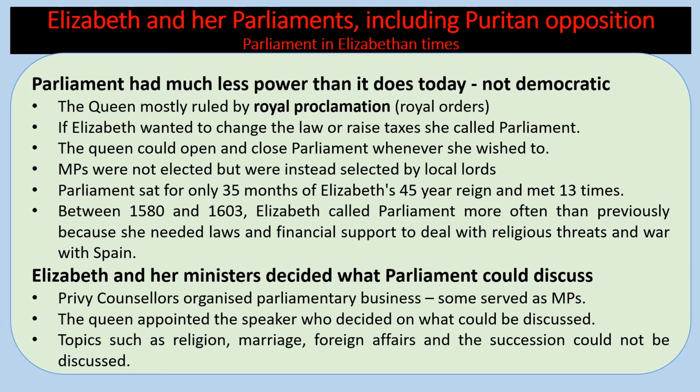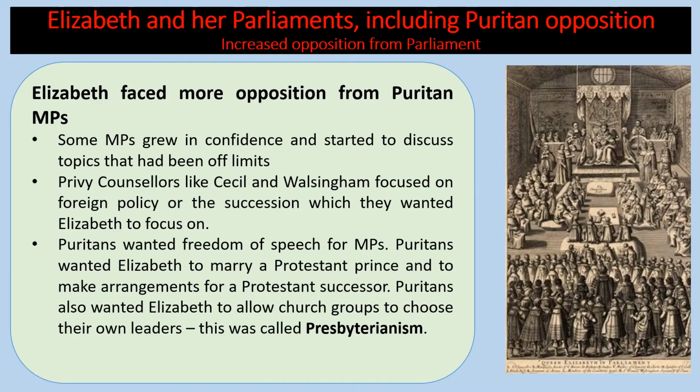Elizabeth and her ministers also decided what Parliament could discuss. Privy Councillors organised parliamentary business, some served as MPs. The Queen appointed the Speaker who decided on what could be discussed. Topics such as religion, marriage, foreign affairs and succession could not be discussed.